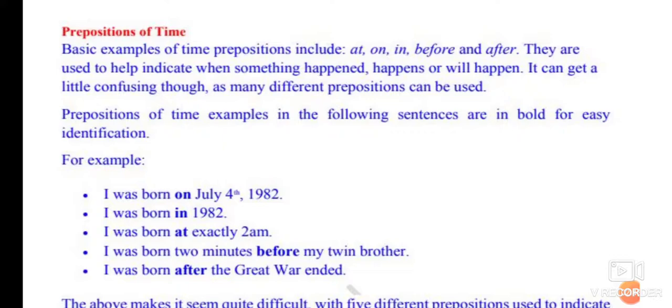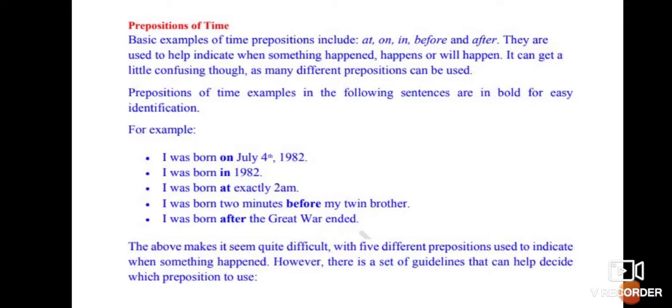See a few examples. I was born on July 4, 1982. I was born in 1982. I was born at exactly 2 a.m. I was born 2 minutes before my twin brother. I was born after the Great War ended. It is sometimes quite confusing to know exactly which preposition to use, isn't it? So let us make it clear where to use which kind of preposition.